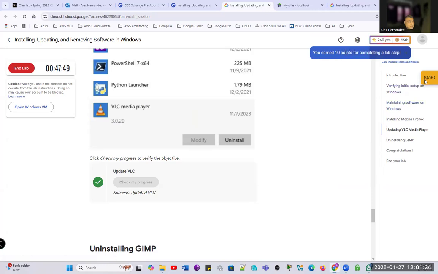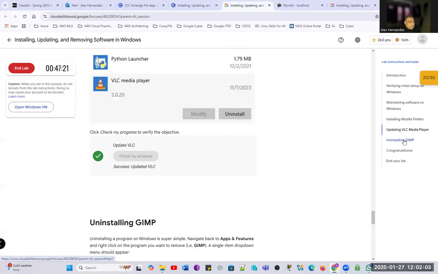Notice that this is our second task, and we're going to get another 10 points right here. 10 points for the first task that was to install Firefox. The second task will give you another 10 points, and there you go, 20 points. So this lab has 30 points. These points take a little bit to update, right?